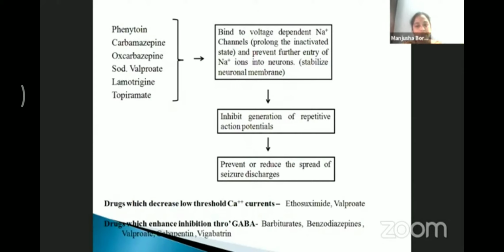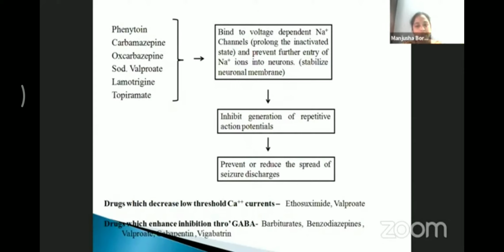This chart summarizes the different types of epilepsy, first choice of drugs and alternative drugs. We have tonic-clonic seizure in grand mal epilepsy. In this case, first line of drug treatment is carbamazepine, phenobarbital, phenytoin, valproic acid, and alternative drugs are lamotrigine, topiramate, primidone. Simple partial and complex partial seizure, first drug of choice is carbamazepine, phenytoin, valproic acid.